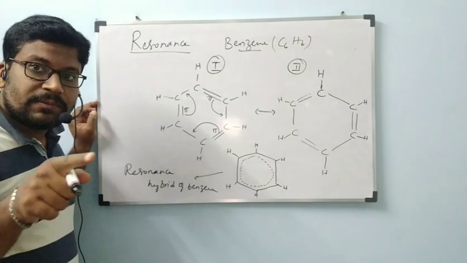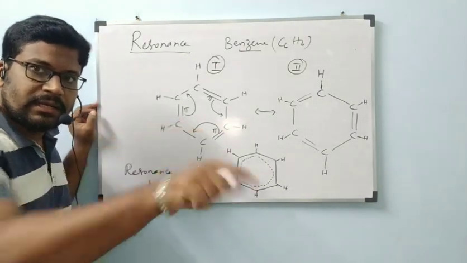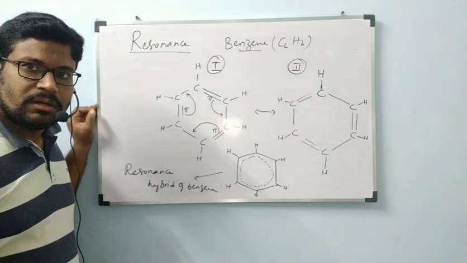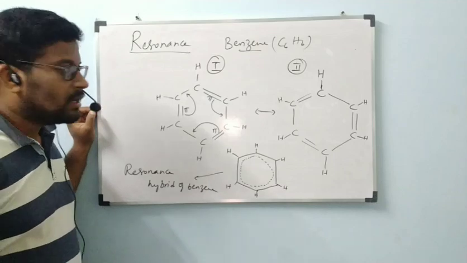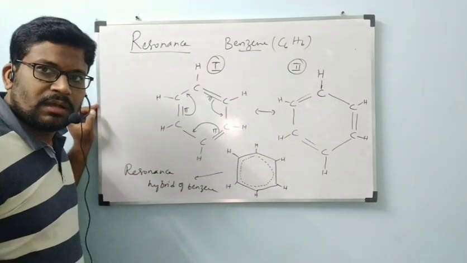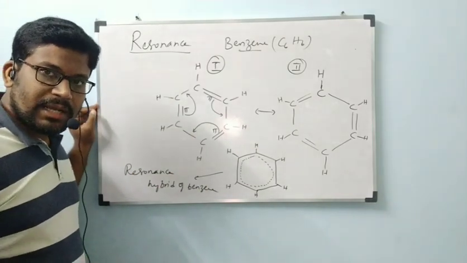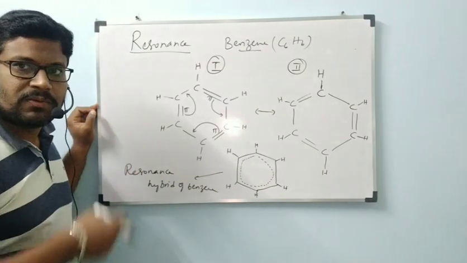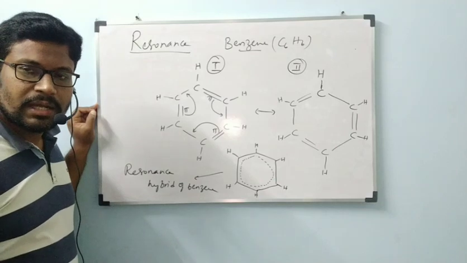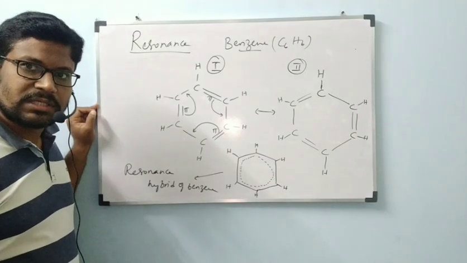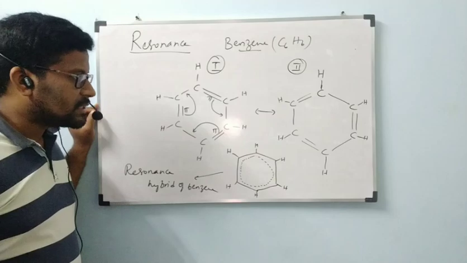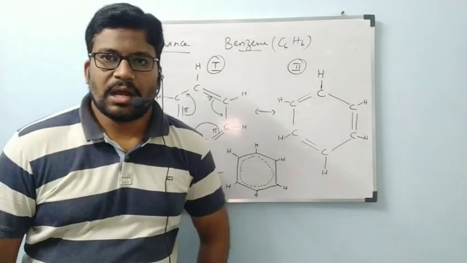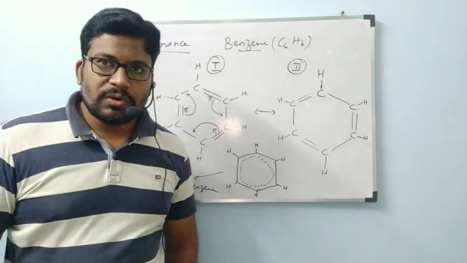More information about this resonance you will get in the organic chemistry next chapter. Please wait until then, no problem, everything will be cleared. I will draw the structure of benzene also and explain. Drawing the structure of benzene here is a little bit difficult because carbon compounds were not started for you. Once the carbon compounds topic is started, I will explain these resonance structures once again in the next organic chemistry chapter, which is more interesting.